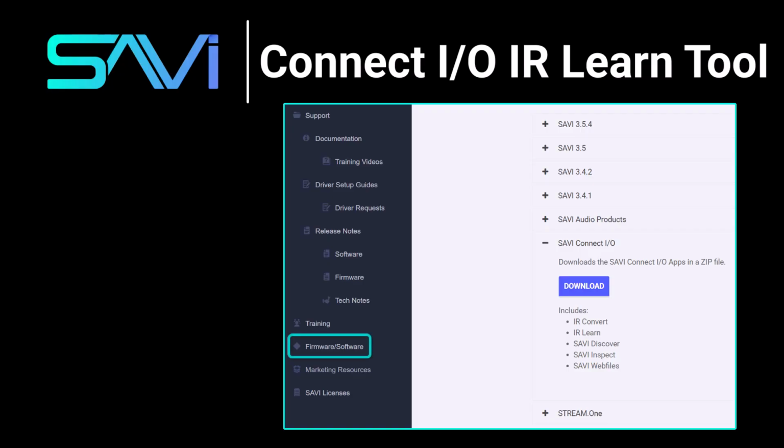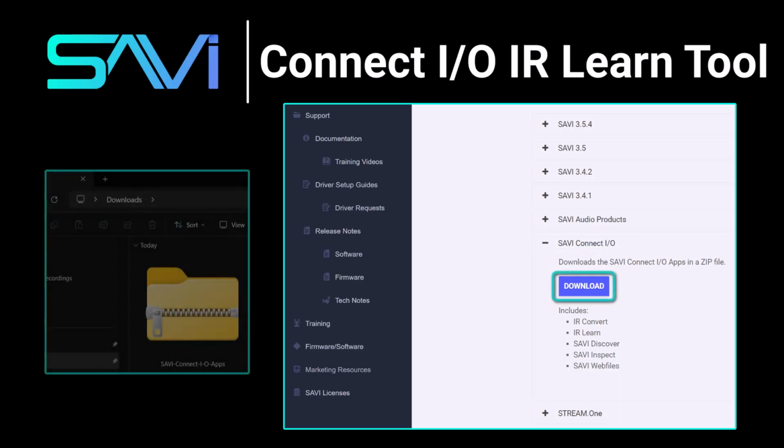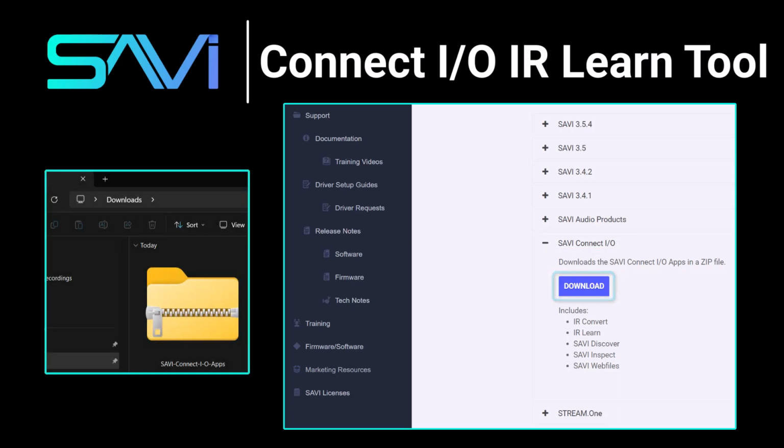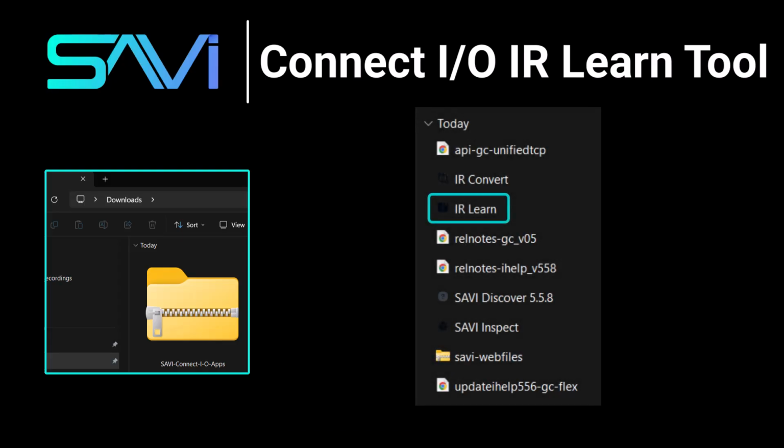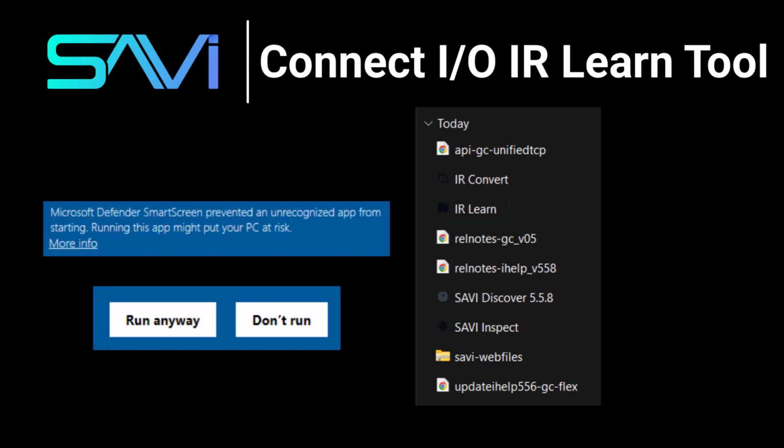Click the Firmware Software tab, and near the bottom of this page, open the ConnectIO section. You can now download the tools in a zip file, but keep in mind this is for Windows only. Once unzipped, you can open the IR Learn tool. Since this is an exe file, Windows will ask you to confirm running the program, so you may need to manually allow it.